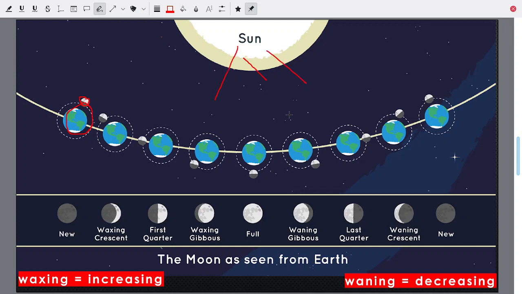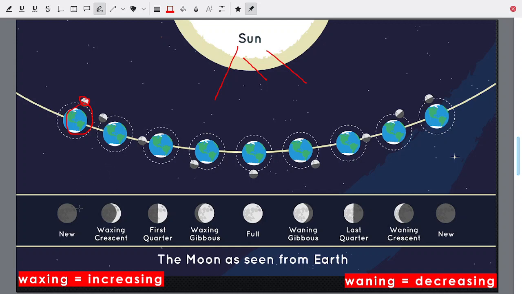So at some time, the moon is fully lit and you can see the full moon. And sometimes you cannot see the full moon. You can see only half moon. And sometimes you can see a little part of the moon. And sometimes you cannot see the moon at all. So according to that, what part of the moon you can see?